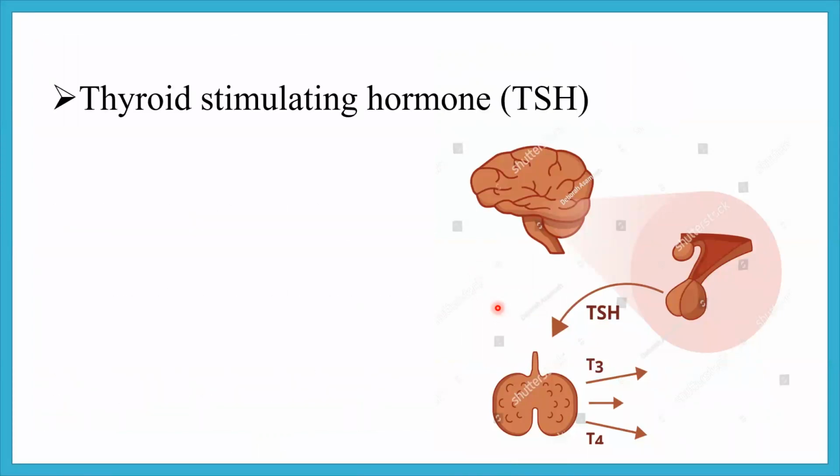First hormone we have discussed is somatotrophin, which promotes the growth of the body. Second hormone, which is secreted by the anterior lobe of the pituitary gland, is thyroid stimulating hormone. This is also called TSH, thyroid stimulating hormone. This is secreted by anterior lobe of the pituitary gland.